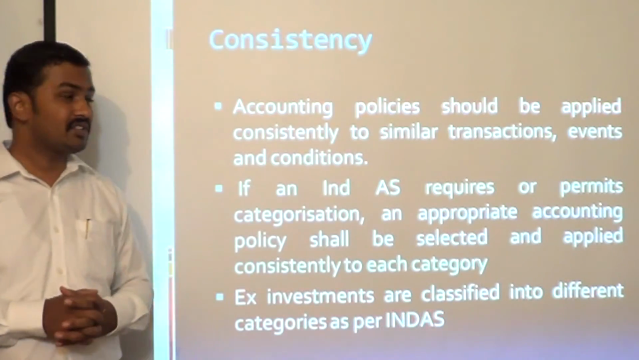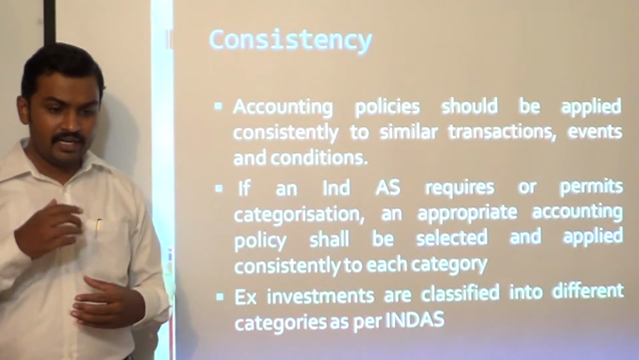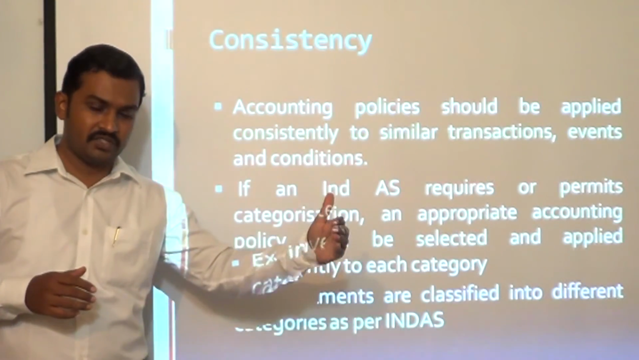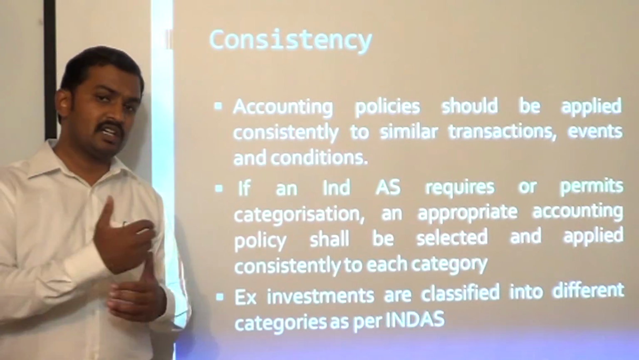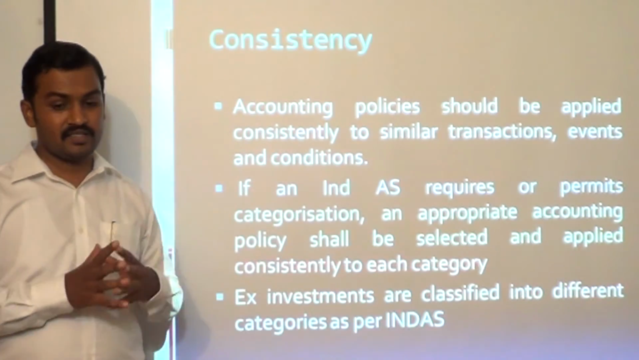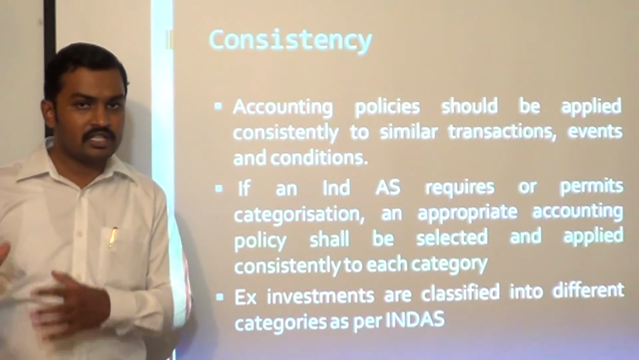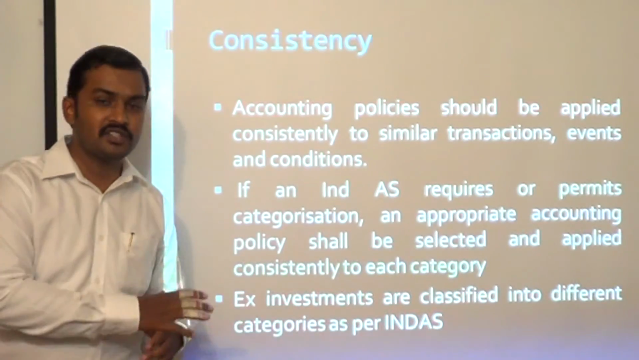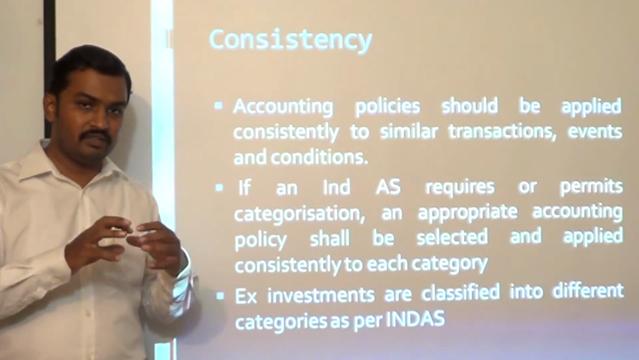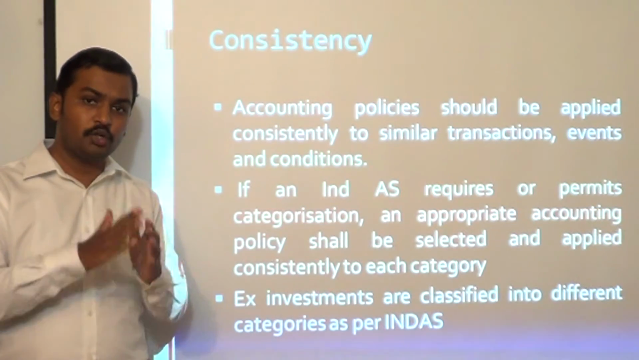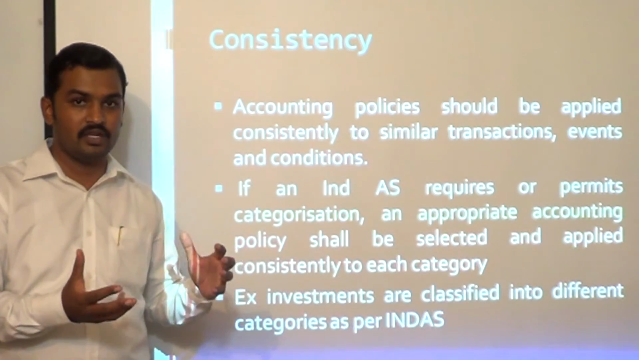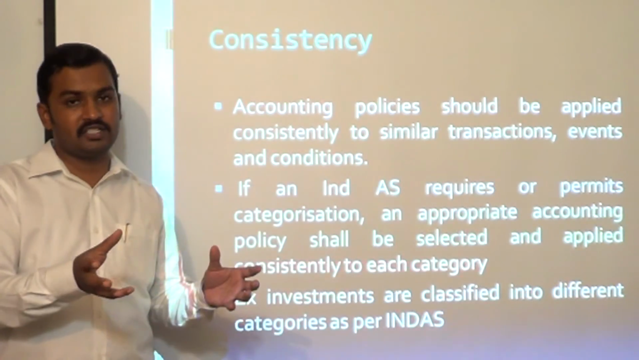Now, the next issue is consistency. What the standard says is whenever we apply an accounting policy, it has to be applied on a horizontal basis. It should be applied consistently. If you are not applying an accounting policy consistently, then definitely the comparability of the financial statements will be lost. Normally for similar transactions, events and conditions, you have to apply the accounting policies consistently. But sometimes some Ind ASs permit categorization of transactions, events and conditions. In such cases, you are permitted to categorize transactions, and then for each category you are allowed to adopt different accounting policies. So that is possible only when an Ind AS permits categorization of transactions.